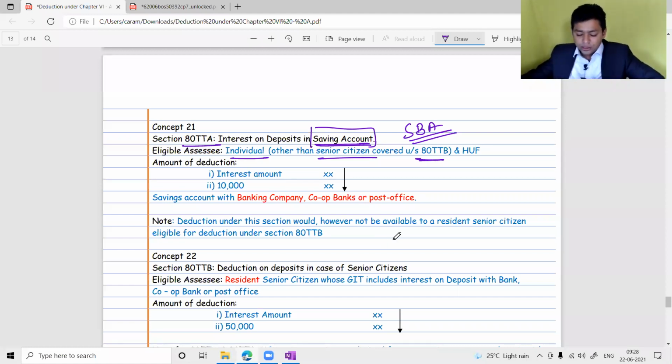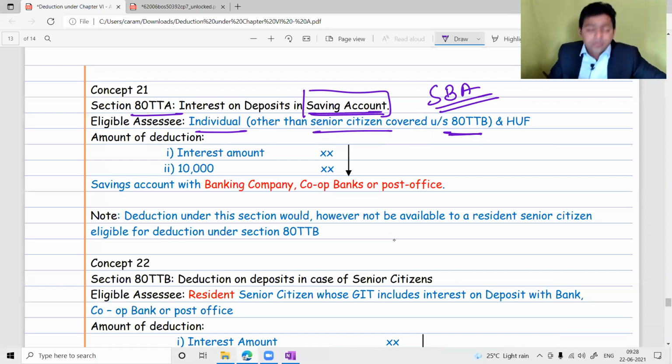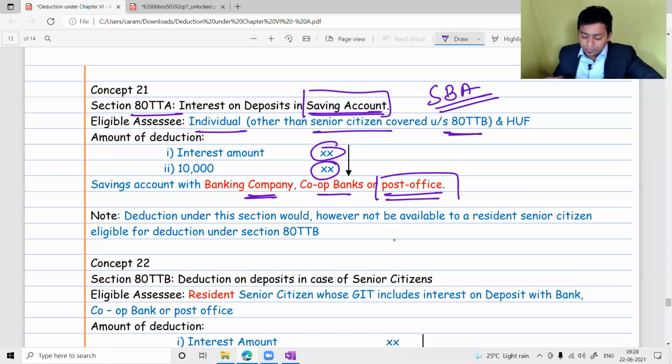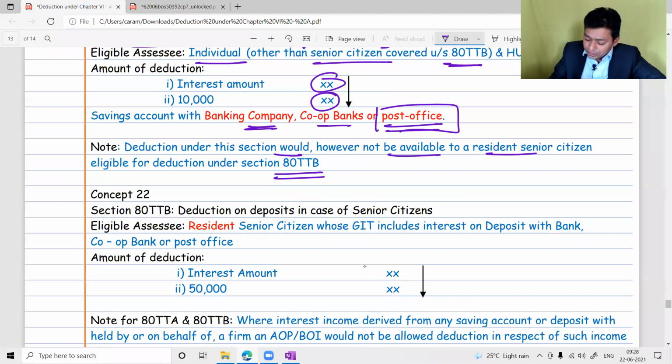They can claim the interest amount earned or a maximum of rupees 10,000, whichever is lower. And this deposit has to be kept with a banking company, cooperative bank or post office. We will discuss something about the post office here. Deduction under this section would, however, not be available to a resident senior citizen eligible for 80TTB. So what is there in 80TTB then? Deduction in respect of senior citizens who are resident in India.